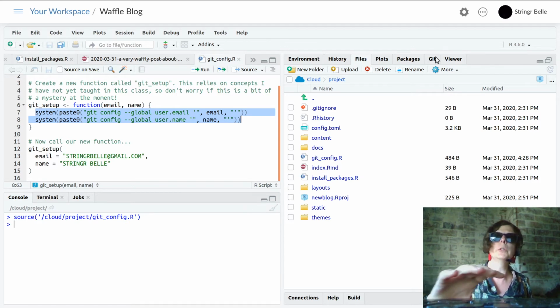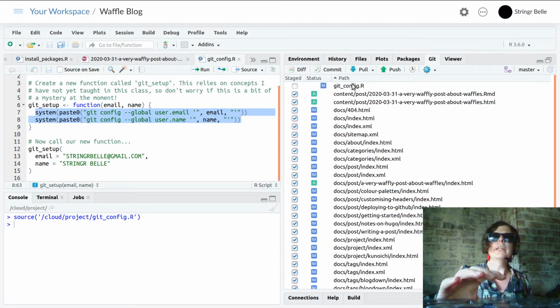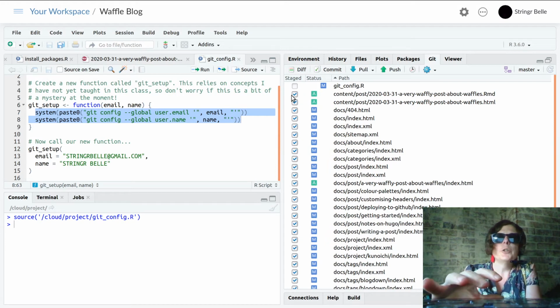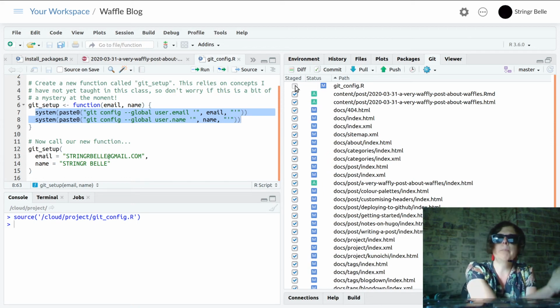Okay, so let's go back over to Git, our Git pane, right? Here is a thing to notice. I staged all of those changes, so I clicked all of those things earlier on, and now I've made some additional changes. So this git config thing that I have just changed has not been staged. So that is not ready to commit. I can make a decision at this point. I can either decide to commit that as well and say, yep, these changes should be one of the things I'm committing to and will forever permanently be a part of my repository when I push it back up into GitHub.